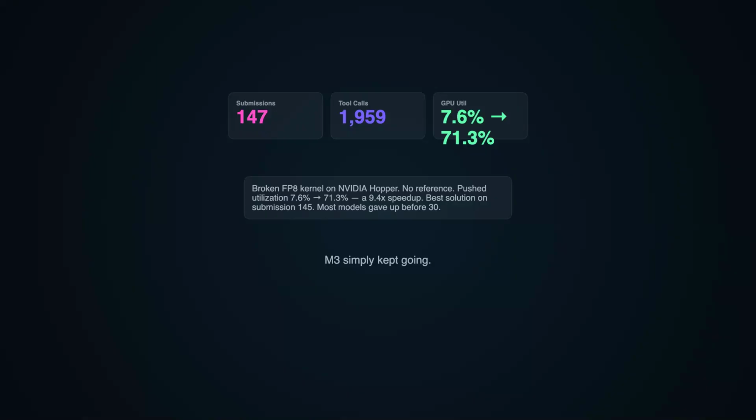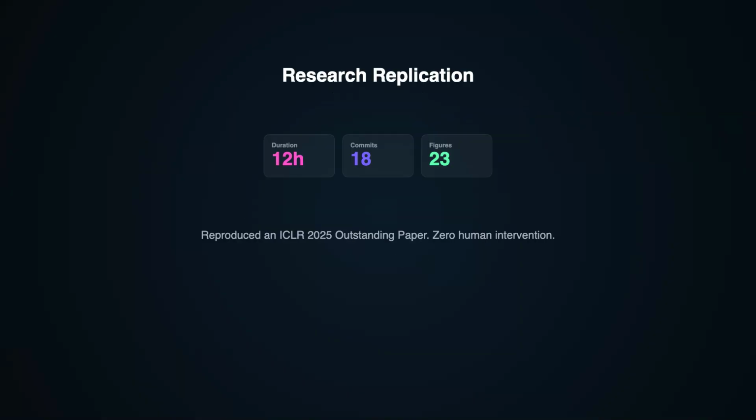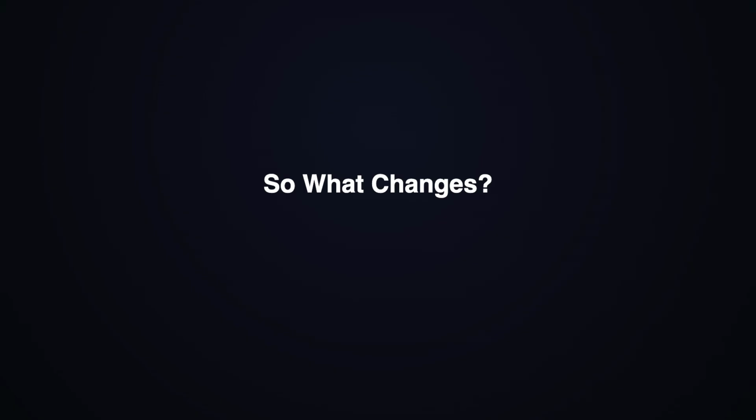Best solution dropped on submission 145. Most other models allegedly gave up before 30 submissions. M3 simply kept going. They also ran a 12-hour research replication. M3 reproduced core experiments from an ICLR 2025 outstanding paper, generating 18 commits and 23 experimental figures with zero human intervention. That is the kind of persistence you do not see every day.